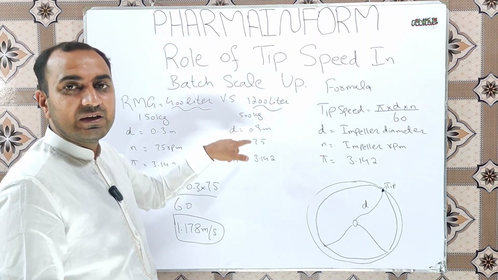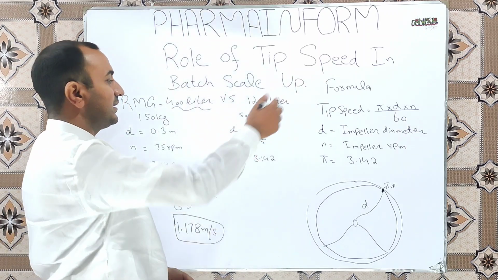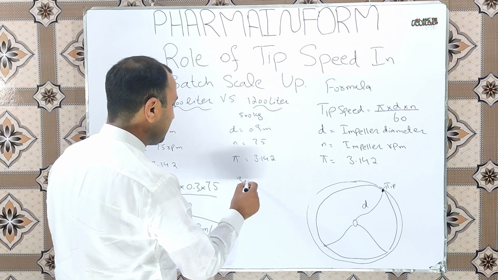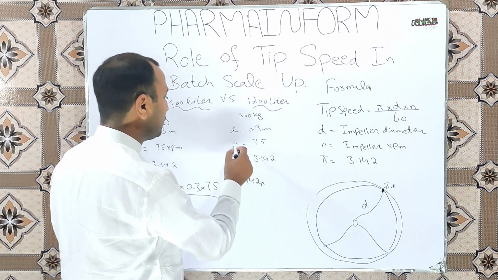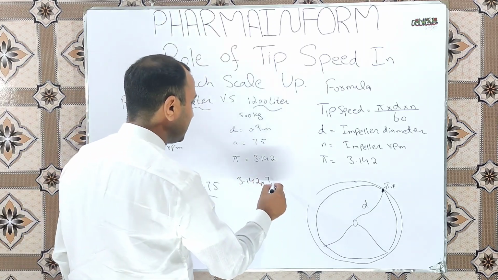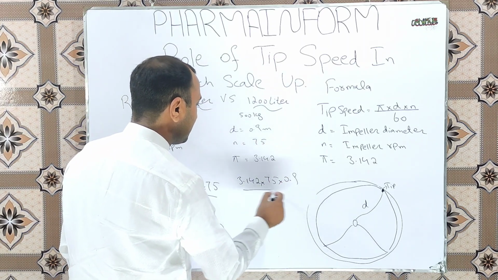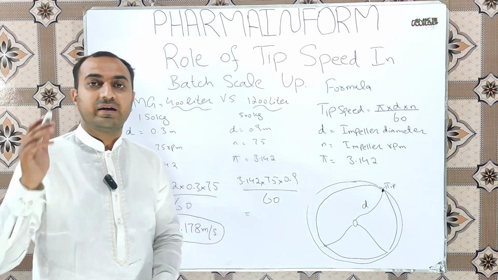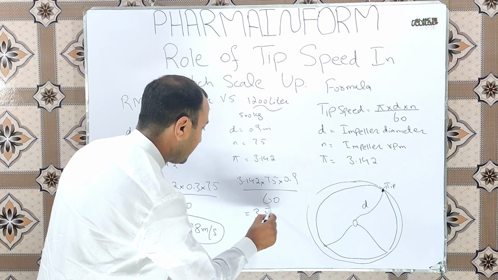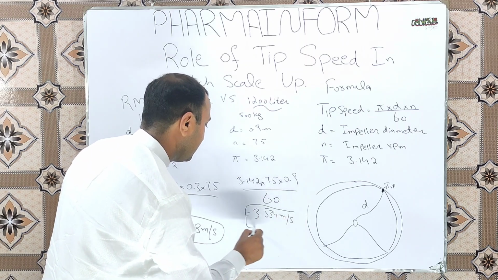Now put the values of the 1200 liter rapid mixing granulator in the formula and calculate. 3.142 into RPM, which in both cases is the same, 75, into 0.9 divided by 60, and the answer will be 3.534 meter per second.